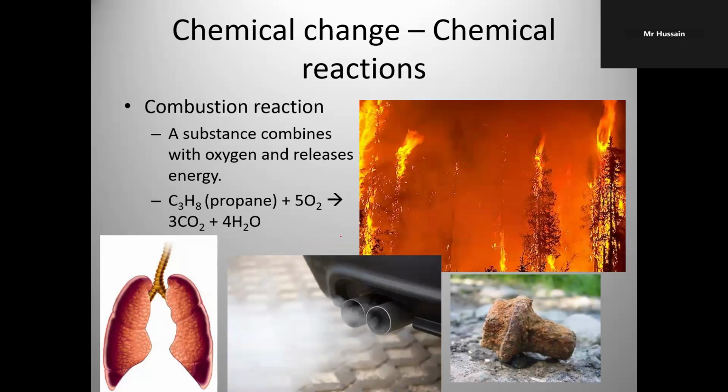Combustion reaction. When something combines with oxygen and releases energy. And the easy way to identify a combustion reaction is that on one side of the equation, you will see O2. On the other side, you will see CO2 and H2O.